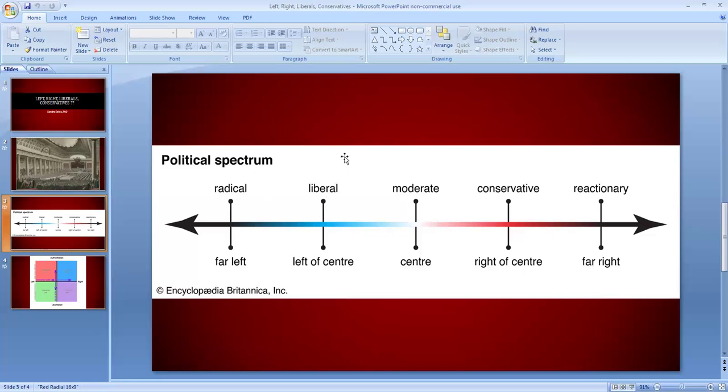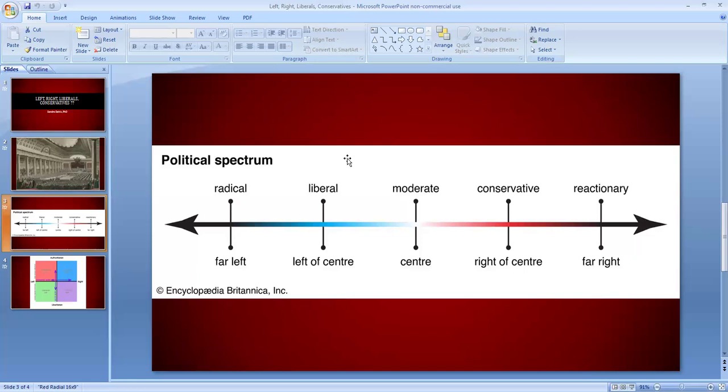On the left of the spectrum, we have liberals. Liberals are people who are not satisfied with the status quo, which means they are not satisfied with the current situation, and they would like to change something about society. They would like to introduce new things. Just like in France after the French Revolution, liberals wanted to make France a republic, no longer a monarchy. In the United States, for example, liberals were those who opposed or were more likely to oppose racial segregation back in the 1950s and 1960s.